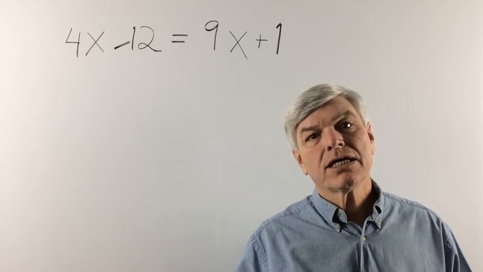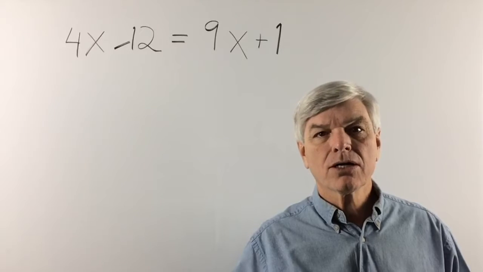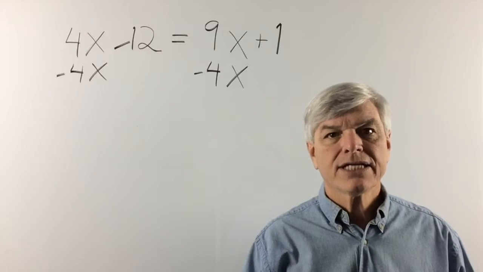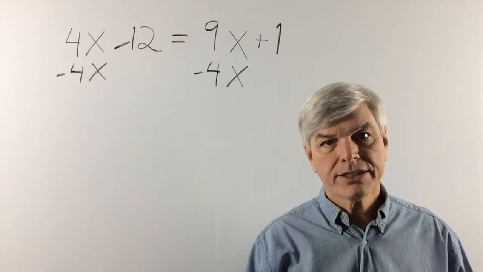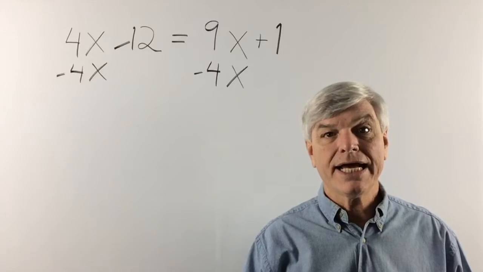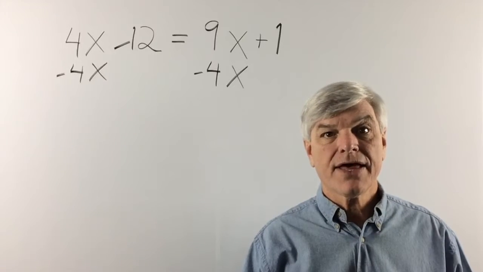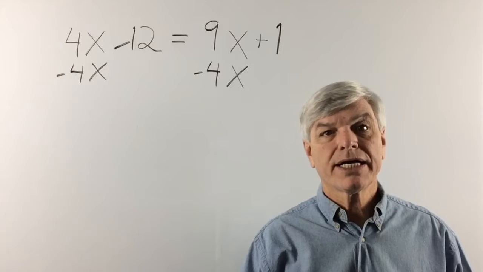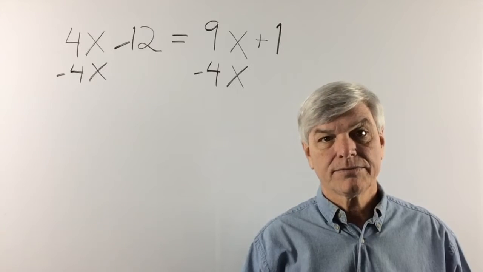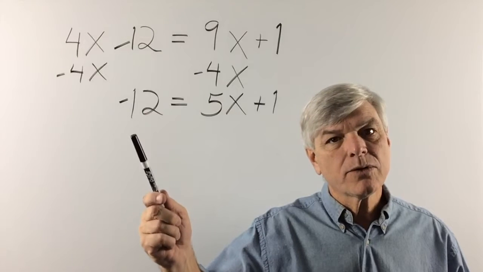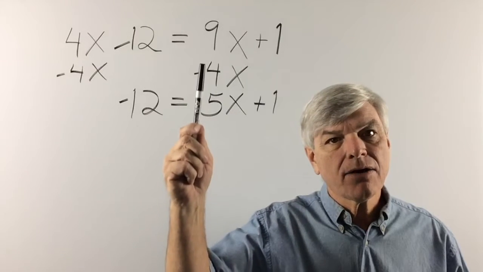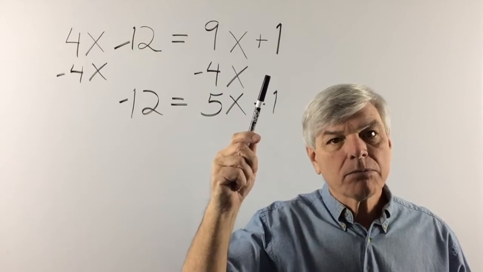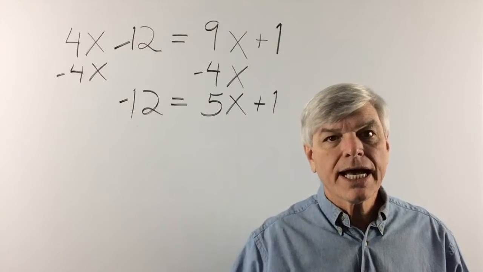We have x's on both sides, so let's take the smaller x, that would be 4x, and bring it over here. That's right, subtract 4x from both sides of the equation. So subtract 4x or add negative 4x, whichever way you want to say that. It's the same result. And so 4x minus 4x, we're not going to bring anything down, but let's bring everything else down. Negative 12 plus 0 is negative 12. Bring the equal sign down. 9x minus 4x equals 5x. And 1 plus 0 is 1, so let's bring the 1 down.